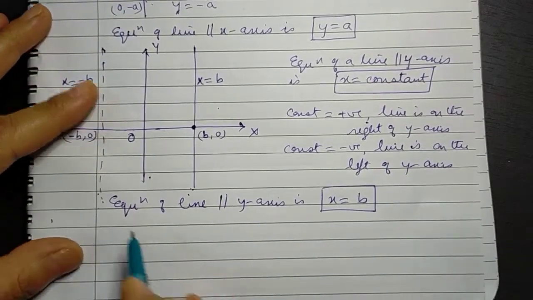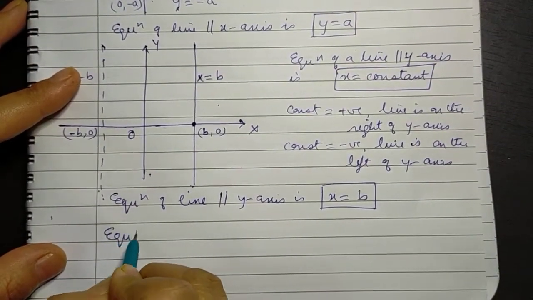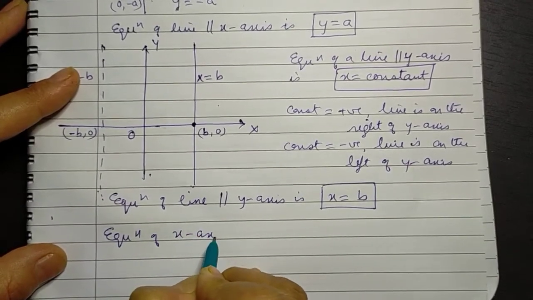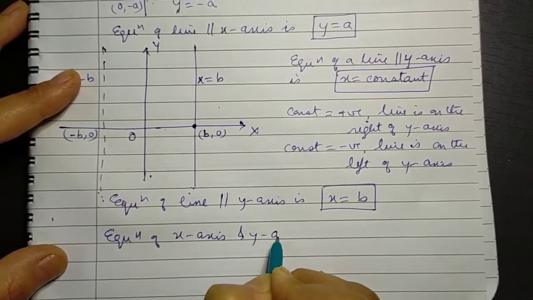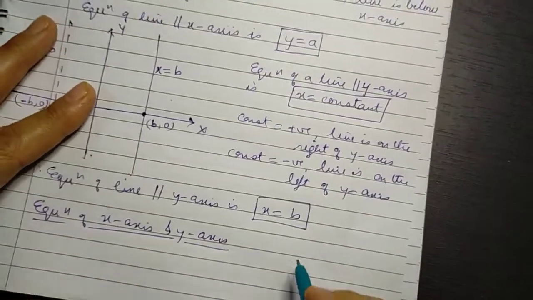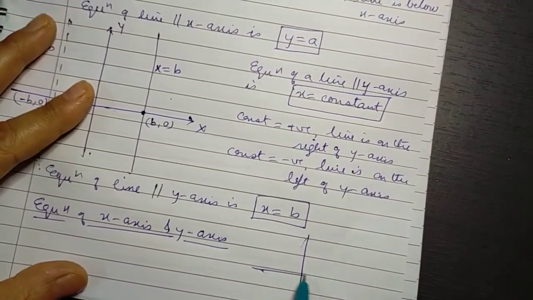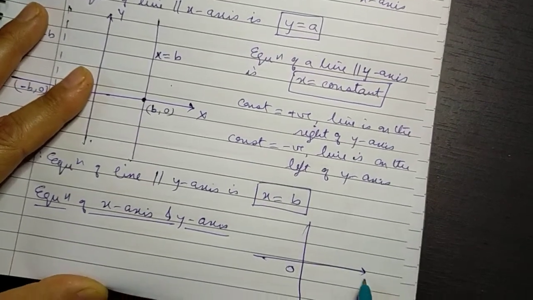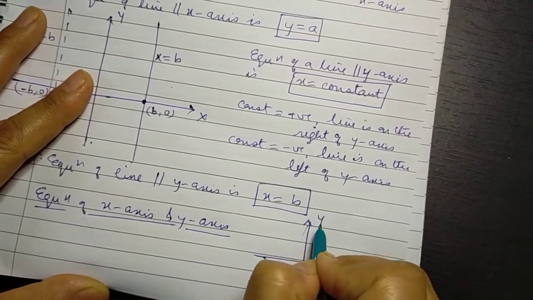Now before we come to the point slope form, let's do the equation of the x-axis and equation of y-axis. Now as we can clearly see, let's draw the xy plane. Now here this is the x-axis, this is the y-axis.